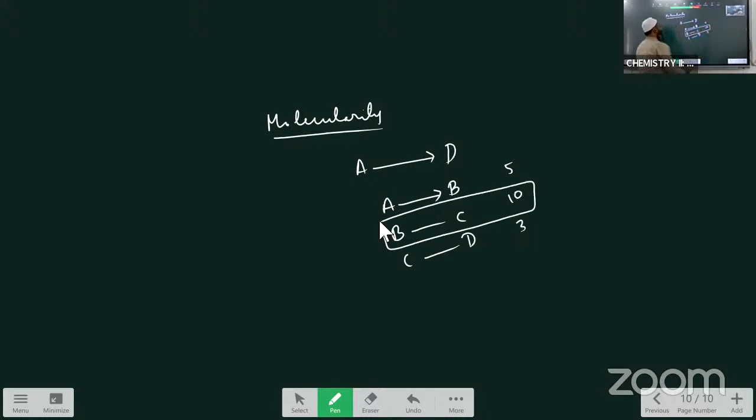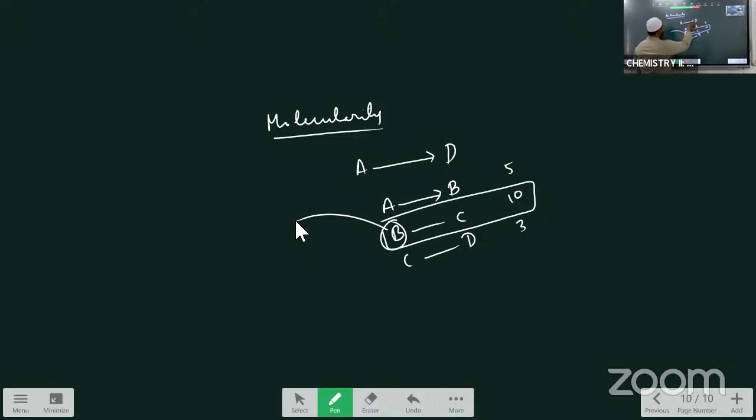Take the slowest step inside the mechanism. In this slowest step, how many atoms, molecules and ions participate? How many atoms or molecules participate in the slowest step of the mechanism is called the molecularity of the reaction. Once again I am repeating, for the molecularity we have to see the mechanism.